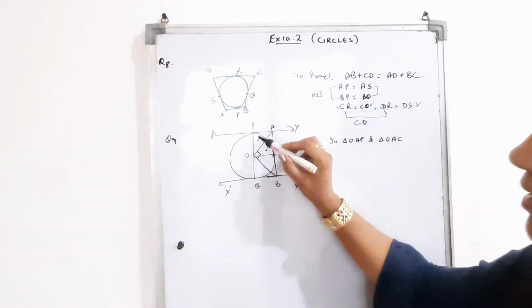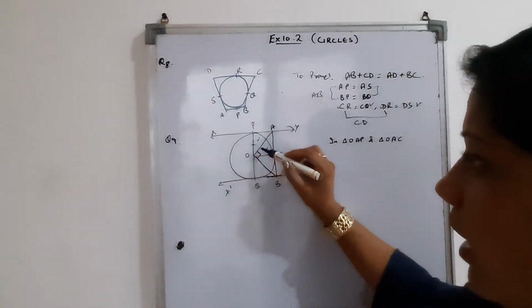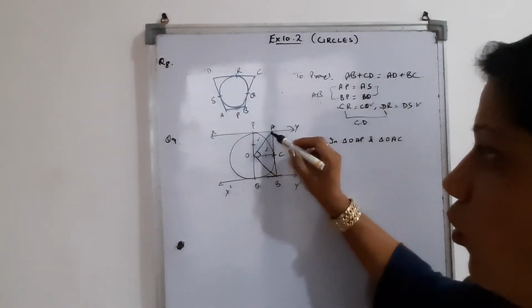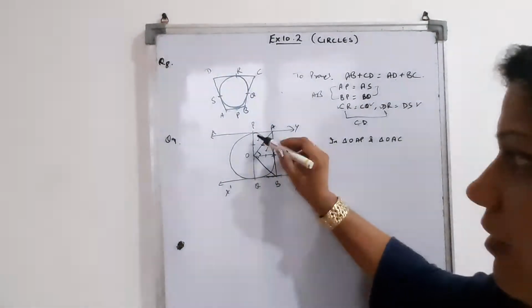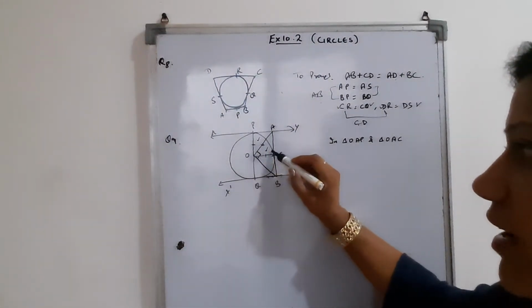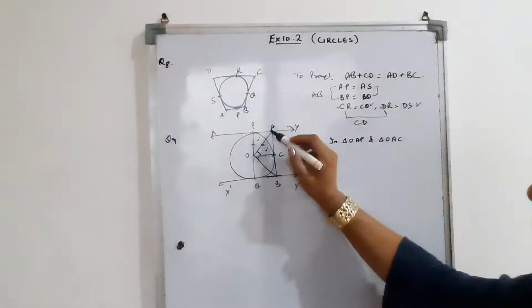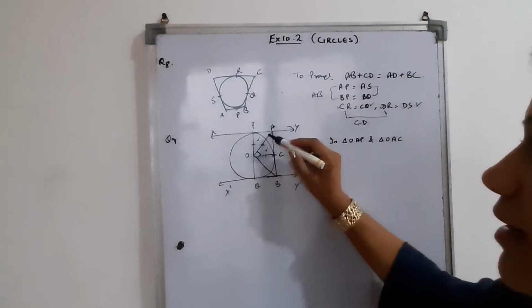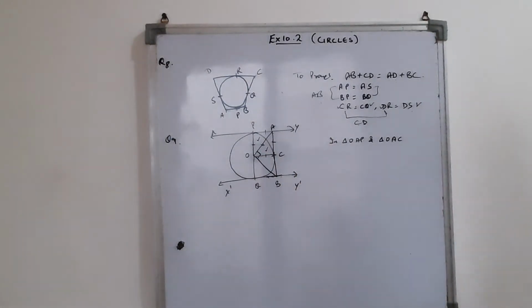OP and OC are the radii of the circle. OA is common, and you can use that these angles are 90 degree, or you can use the theorem that AP and AC are equal. Anyone you can use, you will easily prove the congruency.